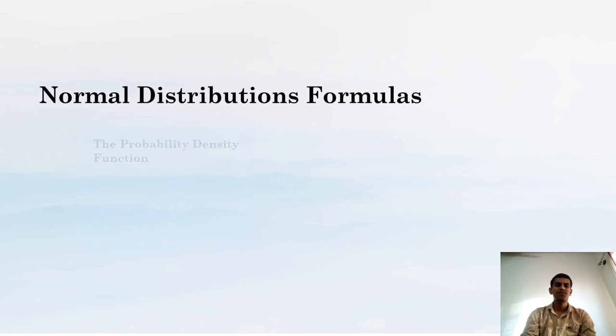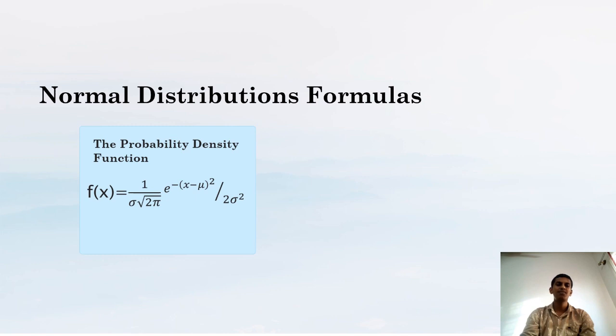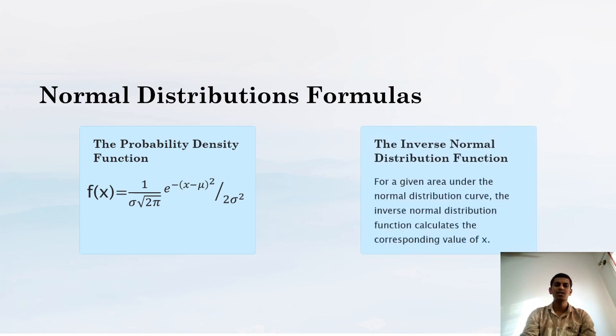This is the normal distribution formula. The probability density function f of x equals 1 divided by sigma root 2 pi, times e to the power minus (x minus mu) whole squared divided by 2 sigma squared. And the inverse normal distribution function: for a given area under the normal distribution curve, the inverse normal distribution function calculates the corresponding value of x.